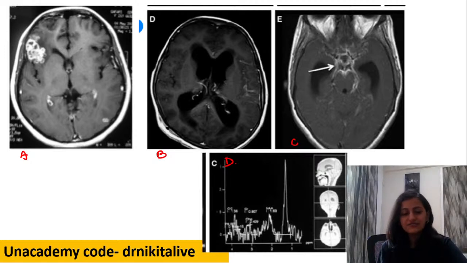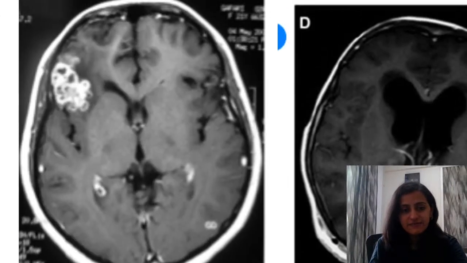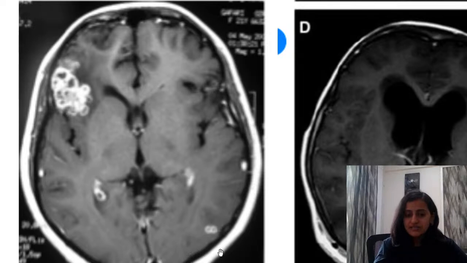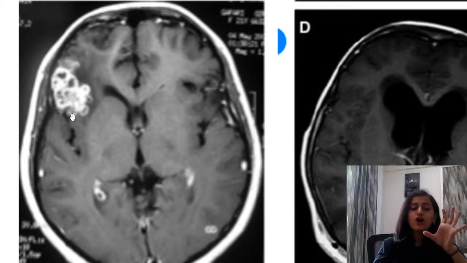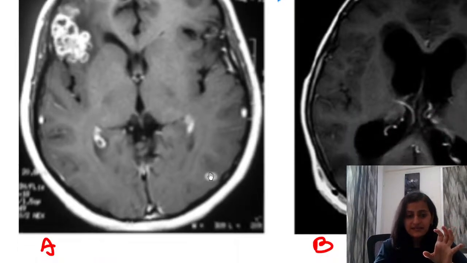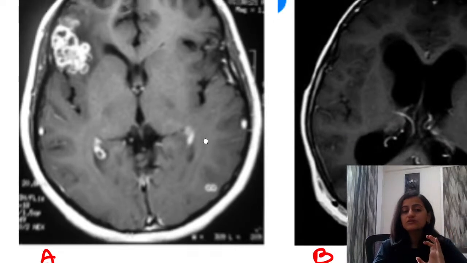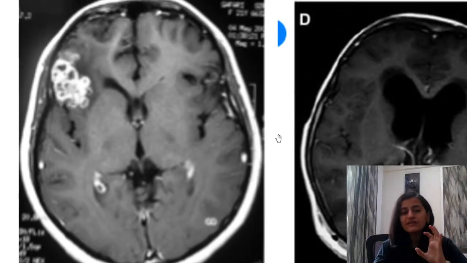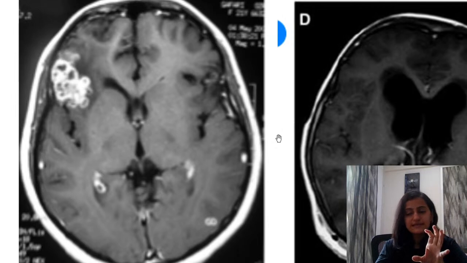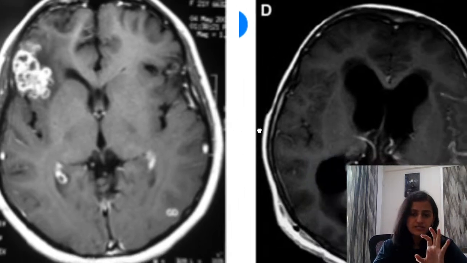Yes, absolutely right, Srashti. This is basically tuberculosis. So what are we seeing in these images? Let us see one by one. So this is MRI with the black bone cortex. This is contrast MRI, where we see multiple ring enhancing lesions, right? There are these ring enhancing lesions, central necrosis, forming a conglomerate sort of lesion. There are other ring enhancing lesions also in the brain. So conglomerate ring enhancing lesions like this, you should think of tuberculosis.